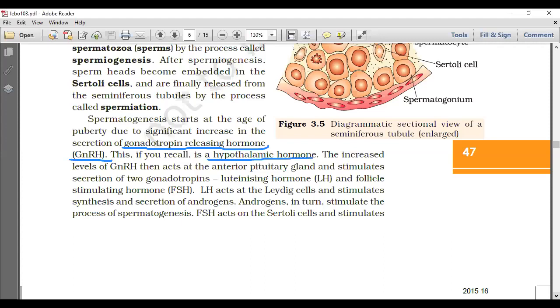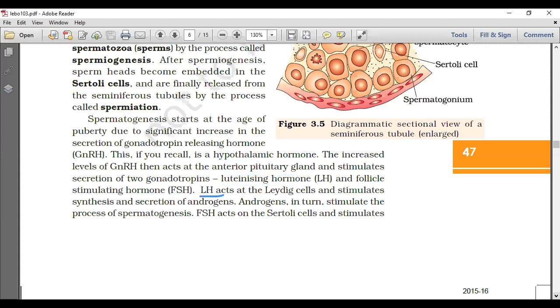The increased levels of GnRH then act on the anterior pituitary gland and stimulate the secretion of two gonadotropins, luteinizing hormone and follicle stimulating hormone. Then LH acts on the Leydig cells and stimulates the synthesis and secretion of androgens. Okay, so let's talk about this.